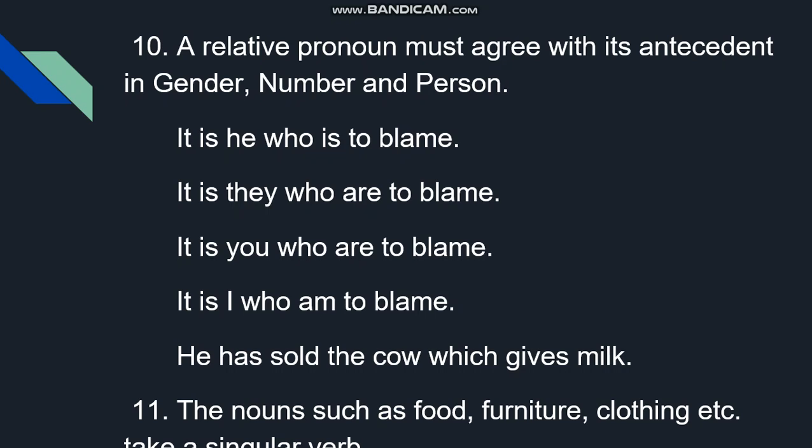What is the antecedent of who? They. Therefore, plural. What is the antecedent of who in the first sentence? He. Therefore, singular. It is you who are to blame. You is plural. This you is the antecedent of who. It is I who am to blame. See the difference. It is very much clear.